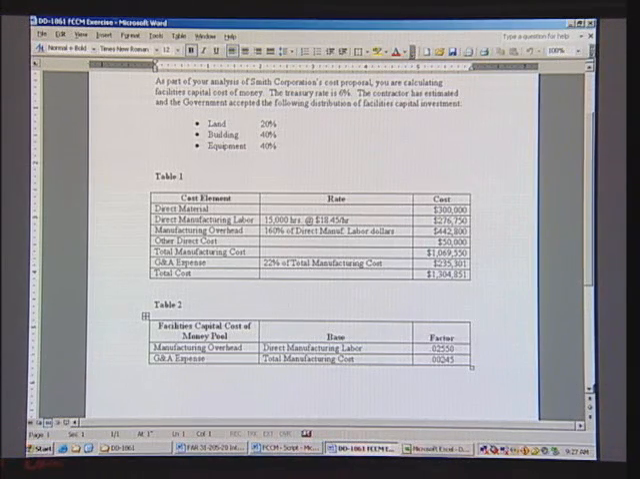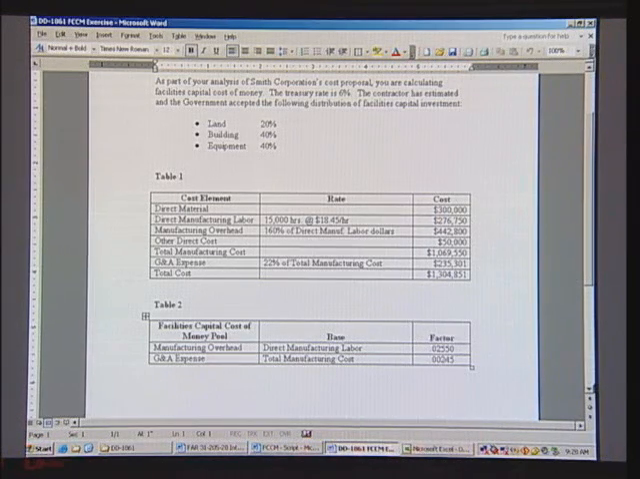Obviously, as direct manufacturing labor increases, the manufacturing overhead cost increases. And as the manufacturing labor decreases, the manufacturing overhead cost decreases. We have an ODC, other direct cost, of $50,000. And when we add up these four cost elements, we get total manufacturing cost of $1,069,550. The last element we have is G&A expense, general and administrative expense. Those are the corporate expenses.